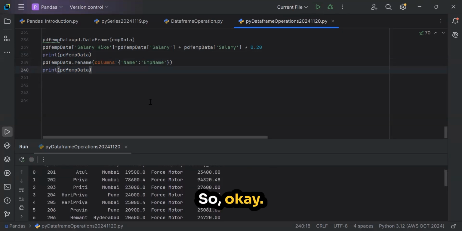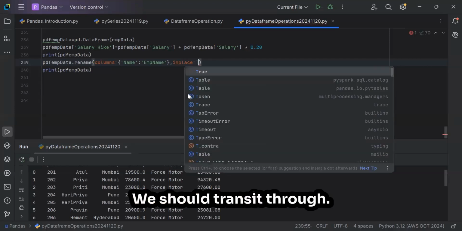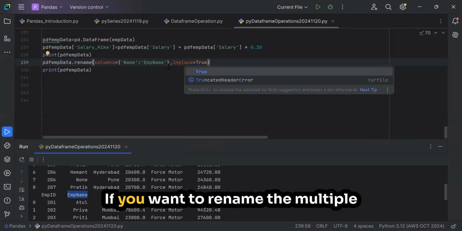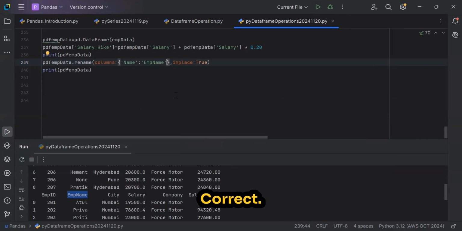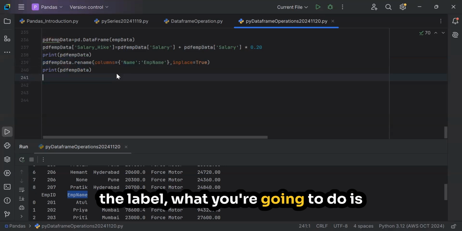Why is it not changing? Any guess? In place. Correct, inplace should be set to true. For a single column, that is how it works. If you want to rename multiple columns, give a comma and pass the multiple values, whatever you want to rename. Agree? Yes, sir.